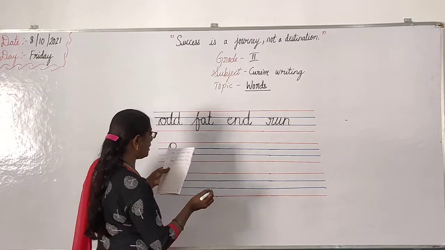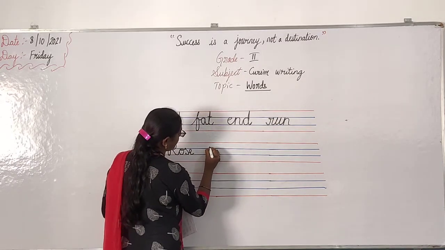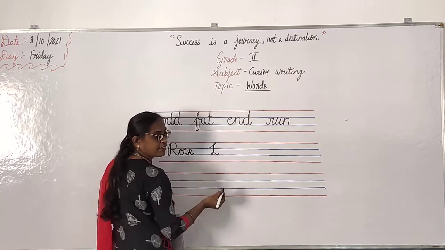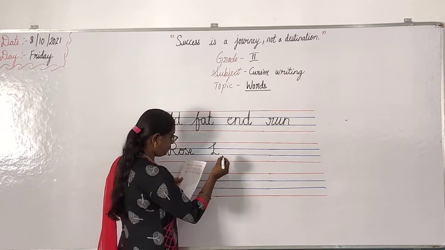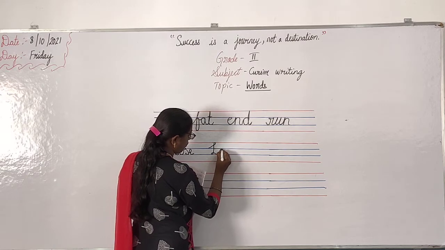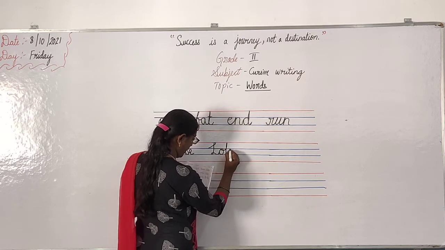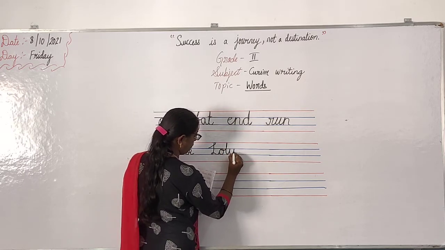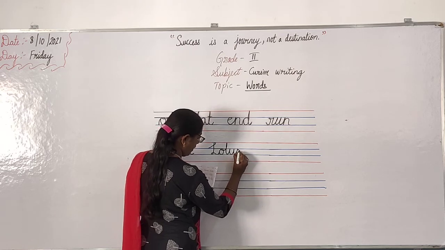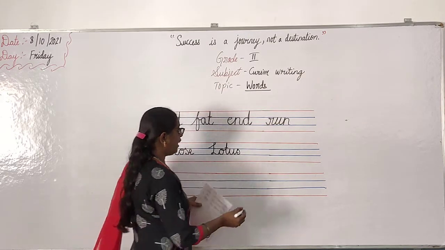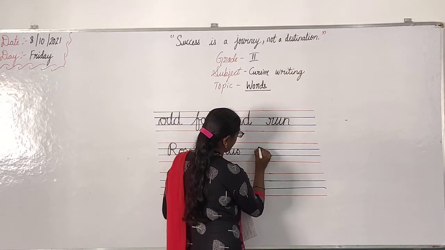Understanding? Yes. The next is lotus. L. See? Easy, L is. See like this. Okay. L. Then O. Then T, touch the red line. Come to the blue line. Then U. Then yes. Okay. See like this. Lotus.